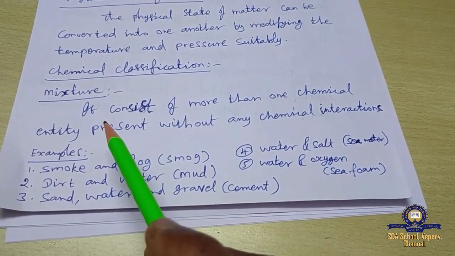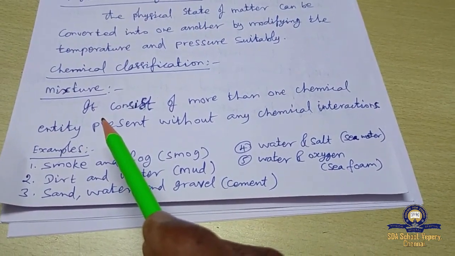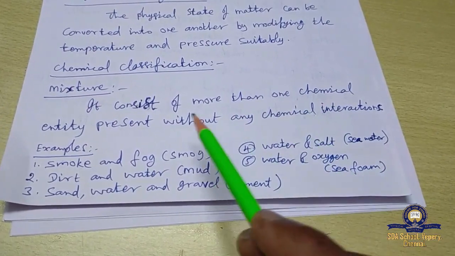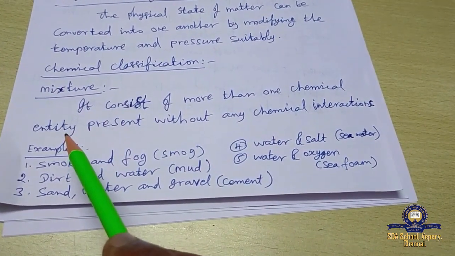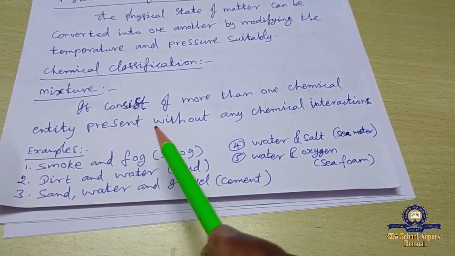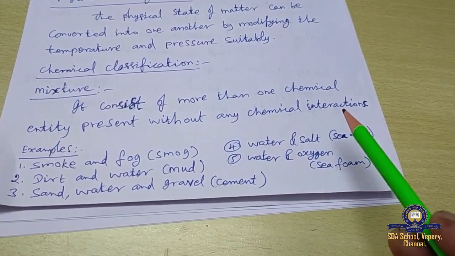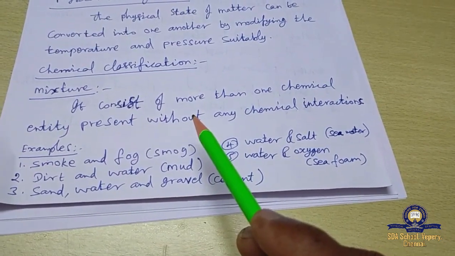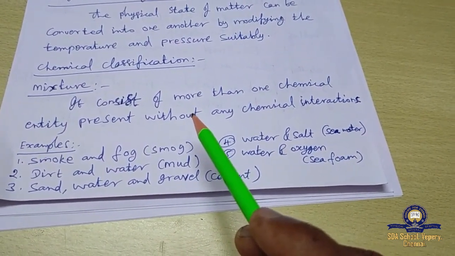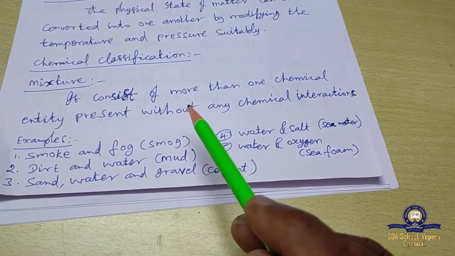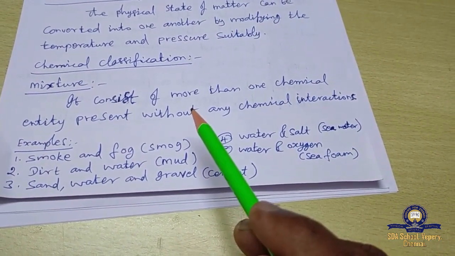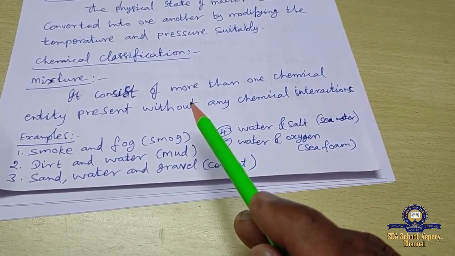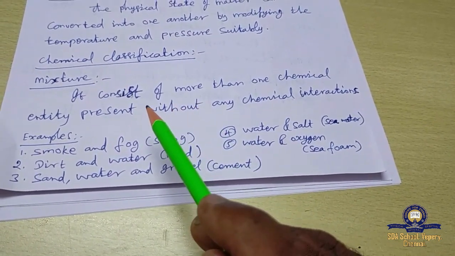How can we define it? A mixture is a substance that consists of more than one chemical entity, that is, more than one chemical component present together without any chemical interaction among them. There is more than one chemical component or element mixed together, but there is no chemical interaction or reactivity among them. Then we can say it is called a mixture.